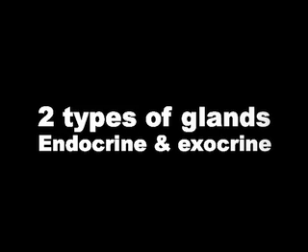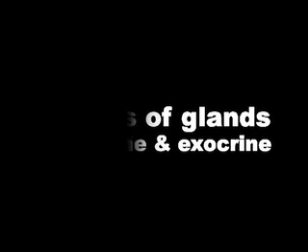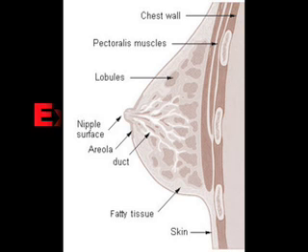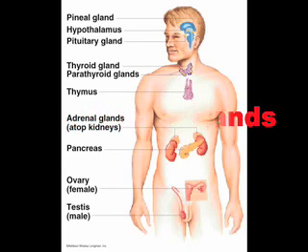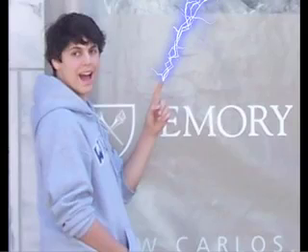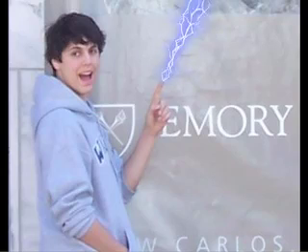A gland is an organ that produces and releases a substance or secretion. There are two types of glands involved in the endocrine system, exocrine and endocrine. Exocrine glands release their secretions through tube-like structures called ducts. Unlike the exocrine glands, endocrine glands release their secretions directly into the bloodstream. Aaron will go into further detail on the glands later in the video.